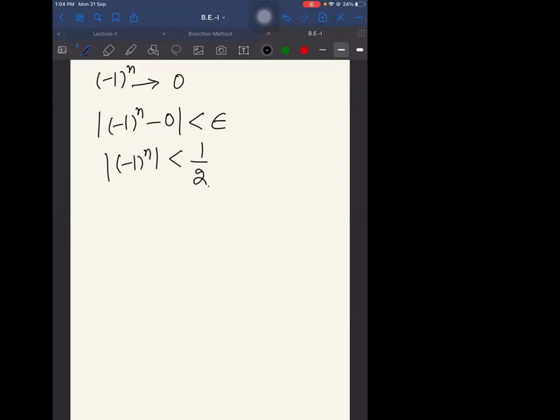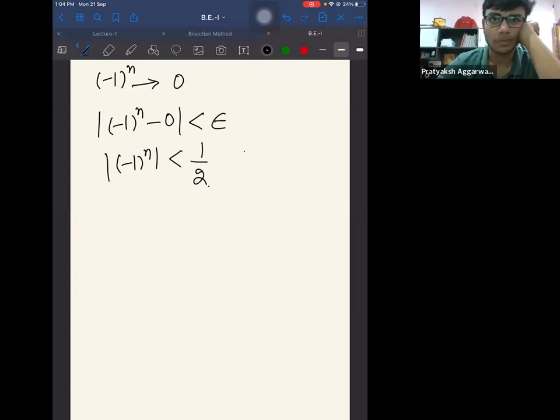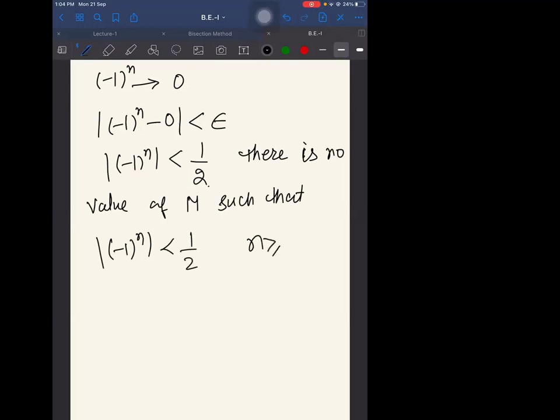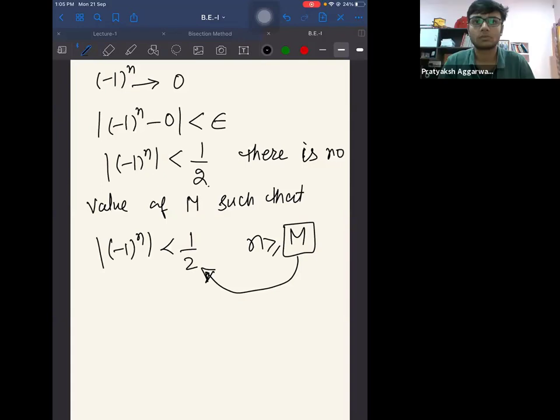No, sir. So that means there is no value of m such that for all n greater than or equal to m the condition holds. Can you find such an m over there? No, sir. So your defender has failed. It cannot defend the challenge posed by the epsilon.